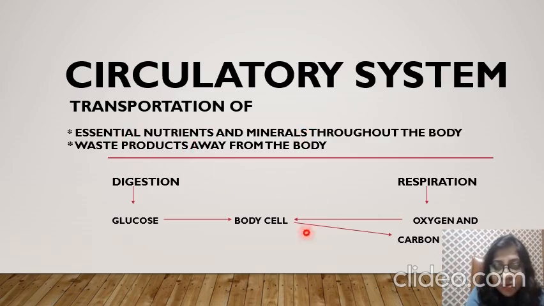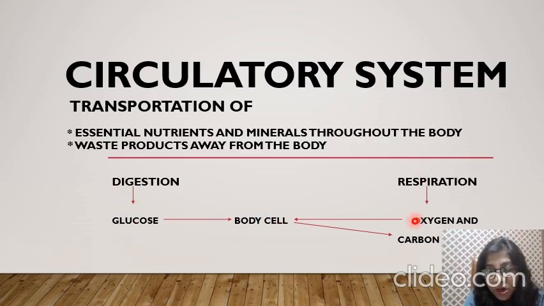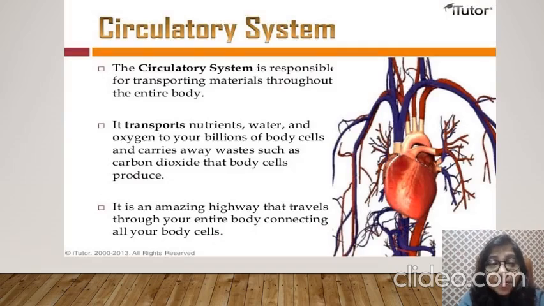So here you can see, children, in the process of digestion, glucose is being transported to each body cell, whereas in the case of respiration, oxygen is being transported to each body cell, and carbon dioxide is being transported out from the body, right? So children, in this way, we can say that the circulatory system is a very important system of our body, right? It is responsible for transporting materials throughout the entire body.